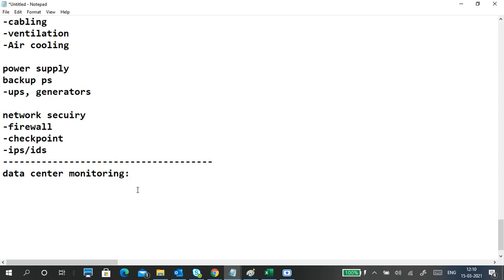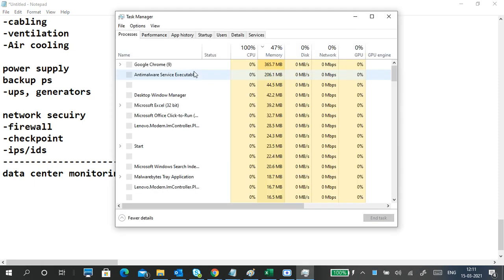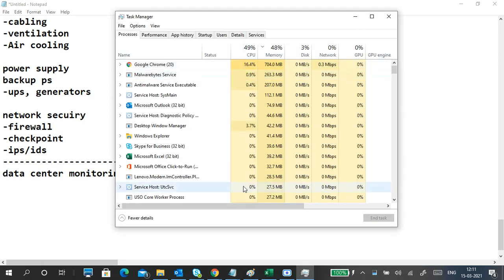For example, this is my PC. I'm monitoring it. So why I expect the last time answer is, monitoring means simple. What is going on in your system? How do you know? By monitoring, looking at the system. And we open the task manager. So here we can find a lot of monitoring. This is also a monitoring.